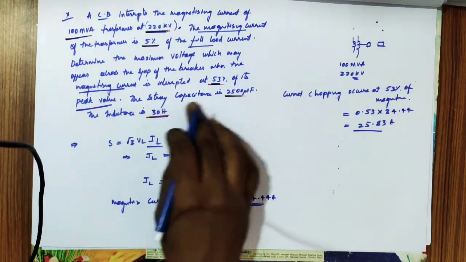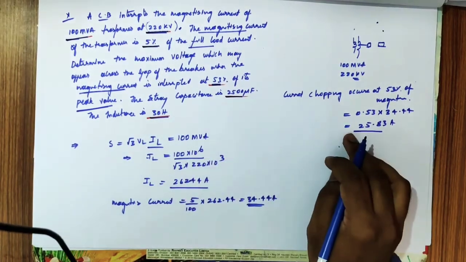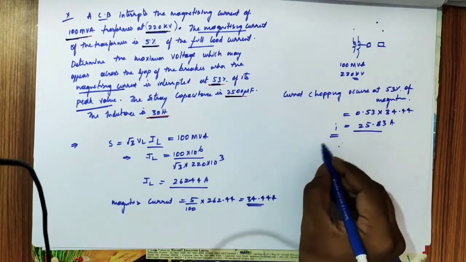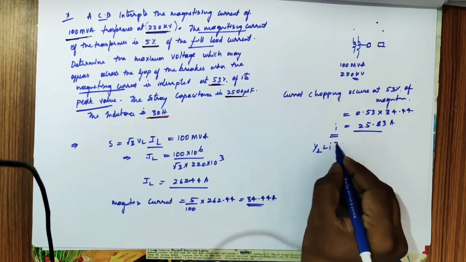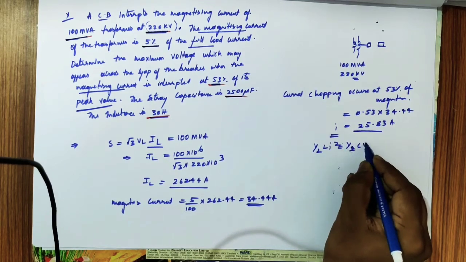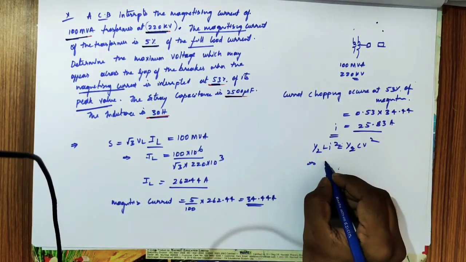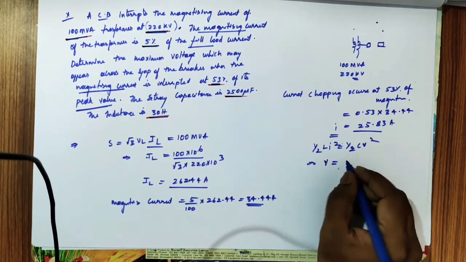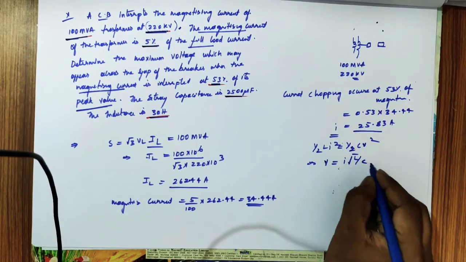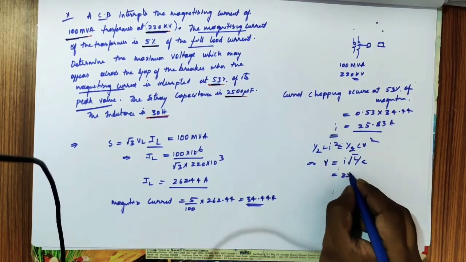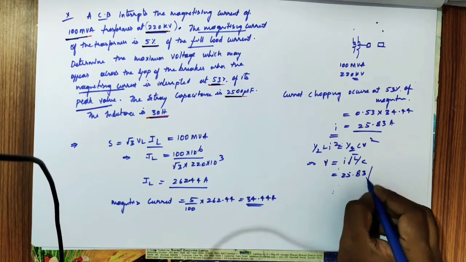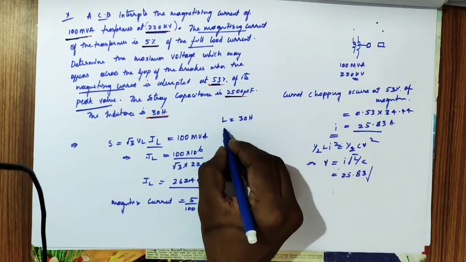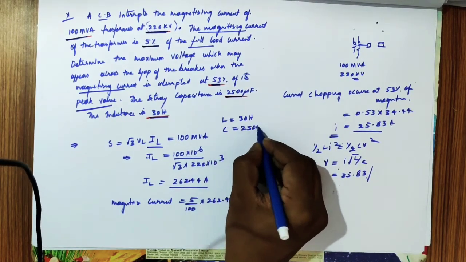So this is the current chopping current, Ic. So we have half L i squared equal to half C V squared. By this we get the value of V, which he's asking us to find. V equals I times root over L by C. So we take the current value 25.83 into the L value. What is the L value? L equals 30 Henry and C equals 2500 microfarad.